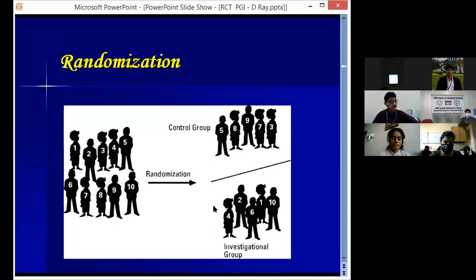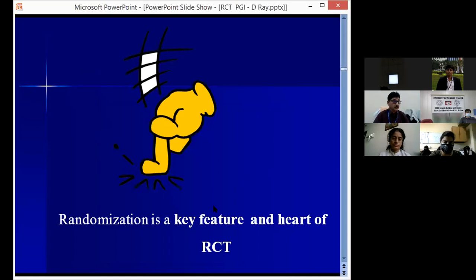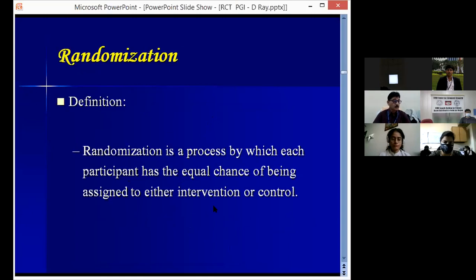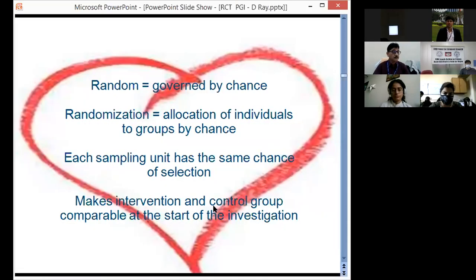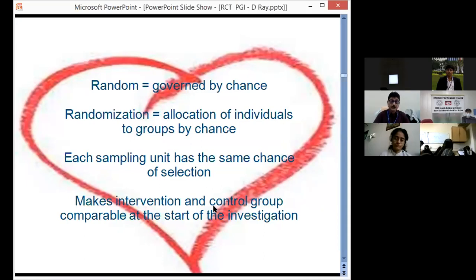Now, coming to the most important part of the randomized control trial, which is randomization. Randomization is a key feature and the heart of the randomized control trial. To define it, randomization is a process by which each participant has an equal chance of being assigned to either the intervention or the control. Randomization is the allocation of individuals to groups by chance. Each sampling unit has the same, equal chance of selection.